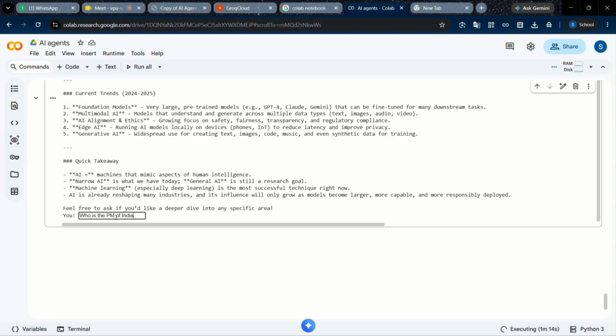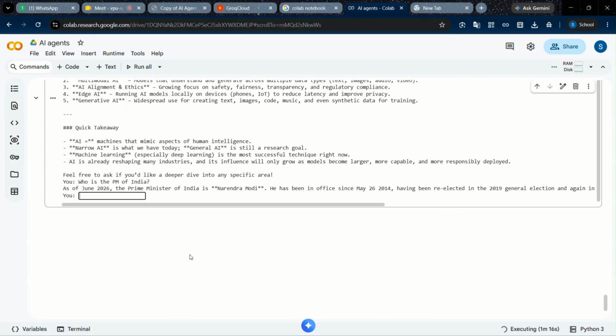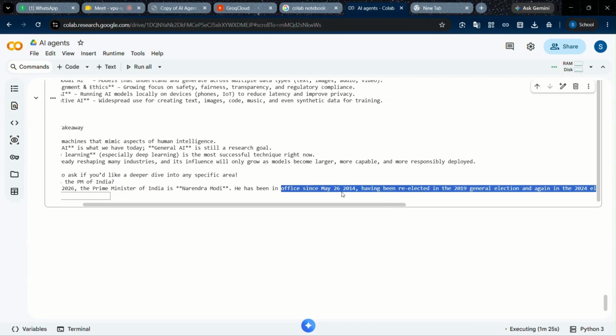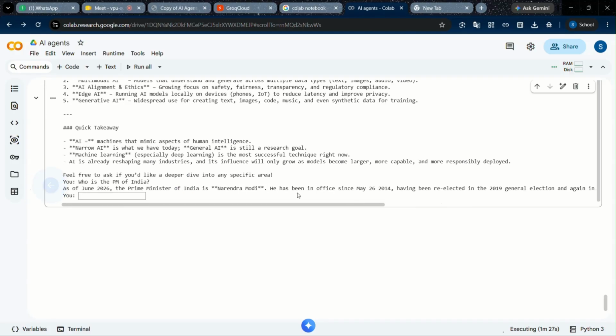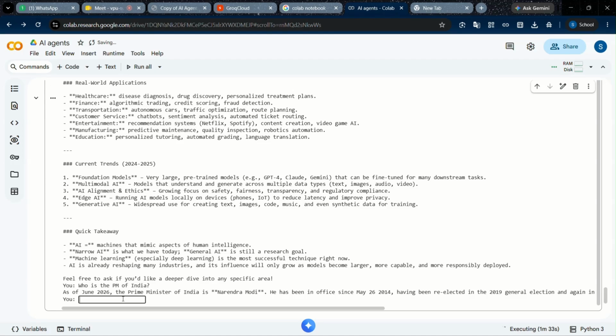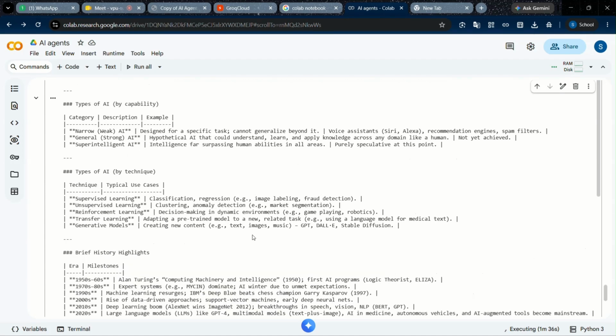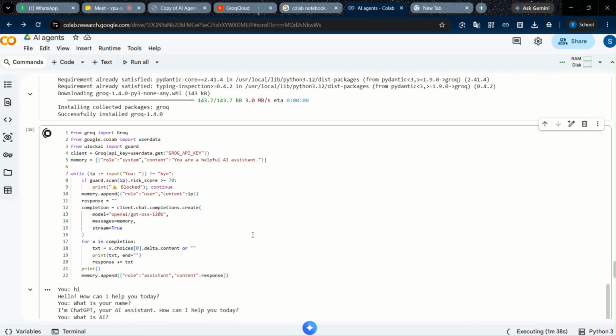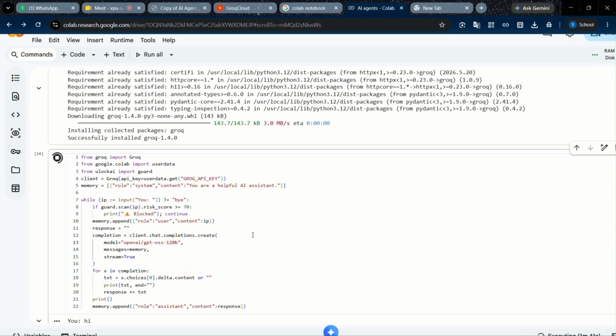India. As of June 2026, the Prime Minister of India is Narendra Modi. He has been in leadership since 2014. So this is the agent. Whatever you are asking, it will answer the question. That's all. You can take a screenshot of this so that you can use it.